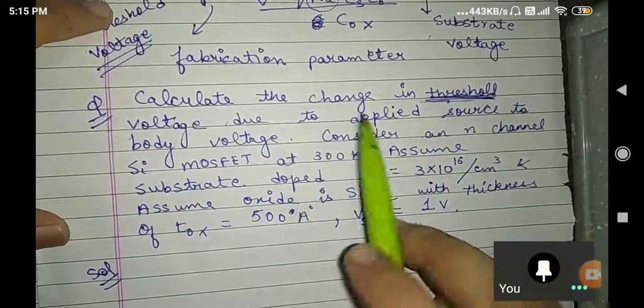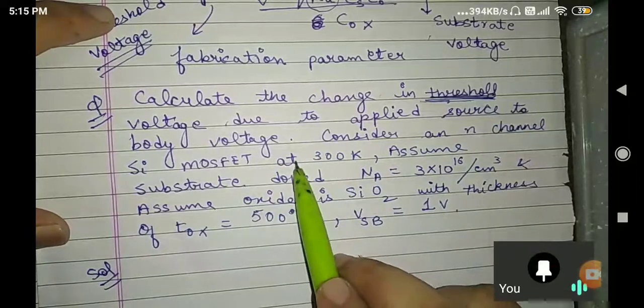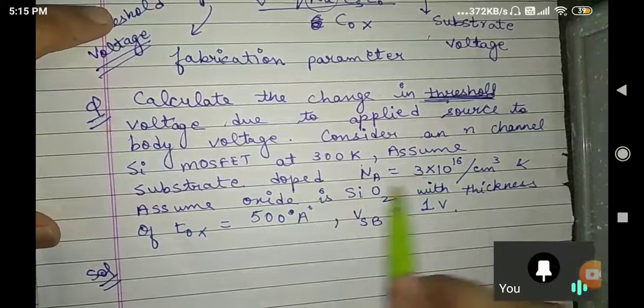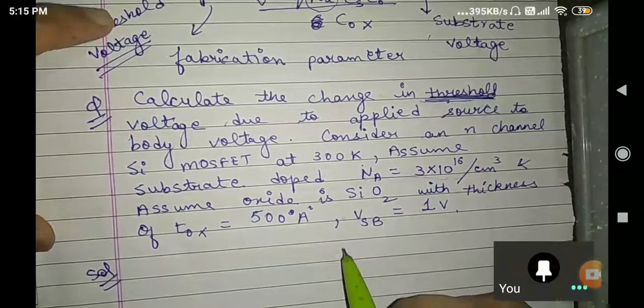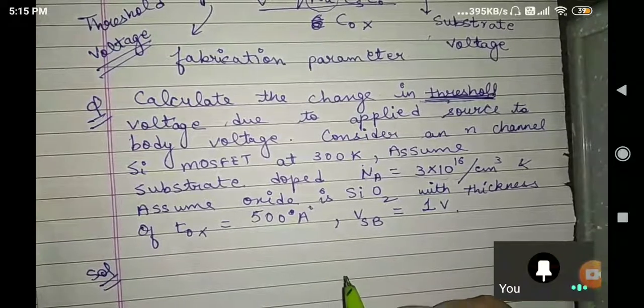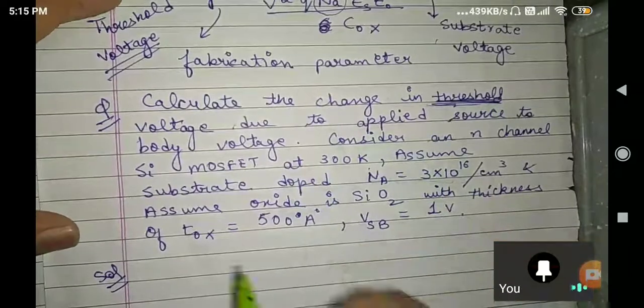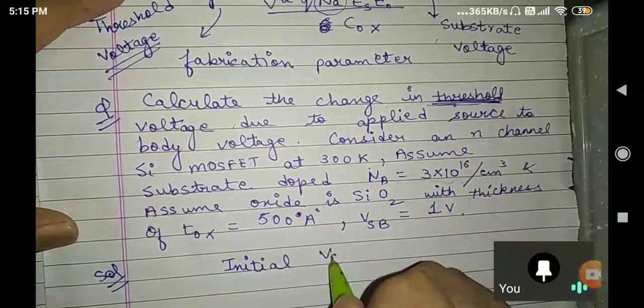Consider an n channel MOSFET at 300 Kelvin, and we have to assume that Na is given to us. Now you will ask me, sir, how can we find a change? If initially they have not given VSB, you can assume that our initial VSB is equal to 0.